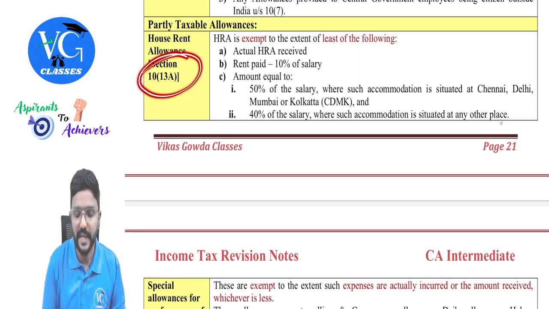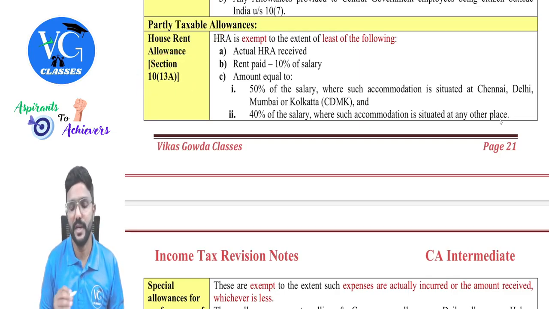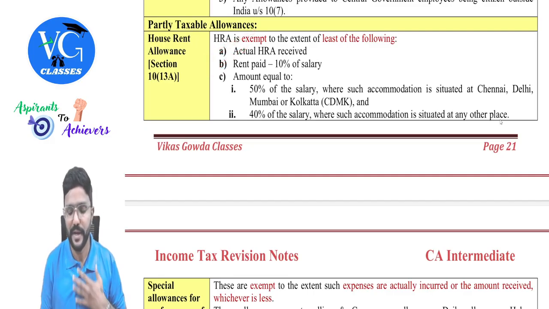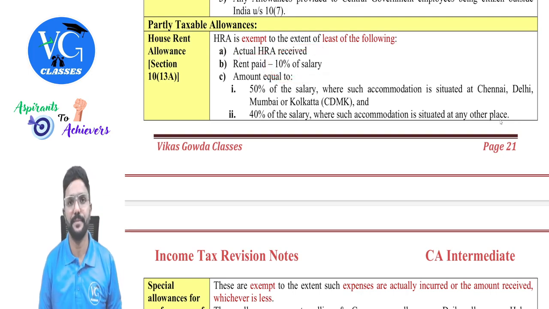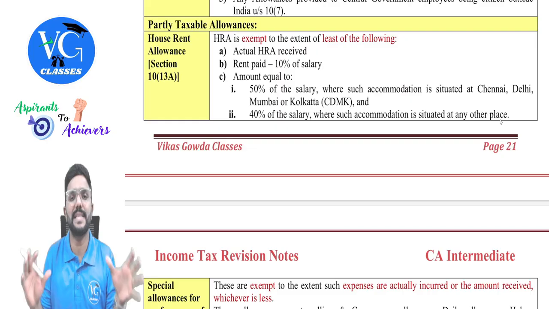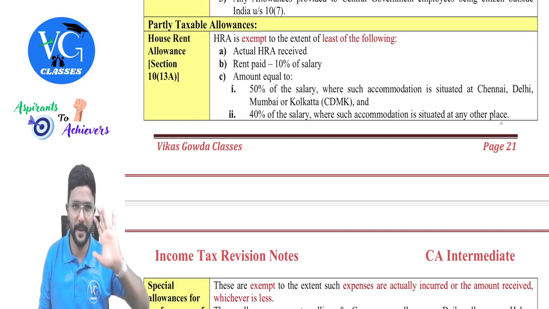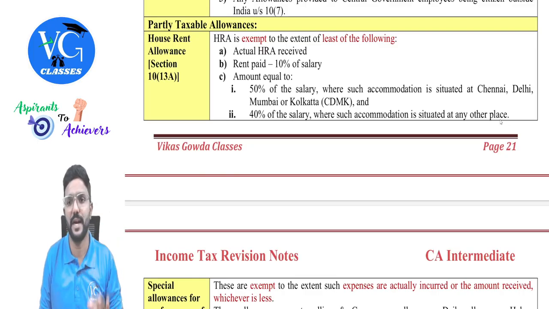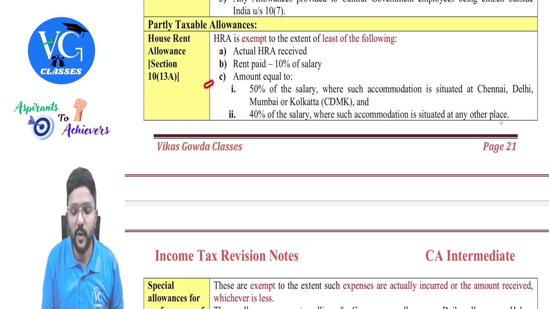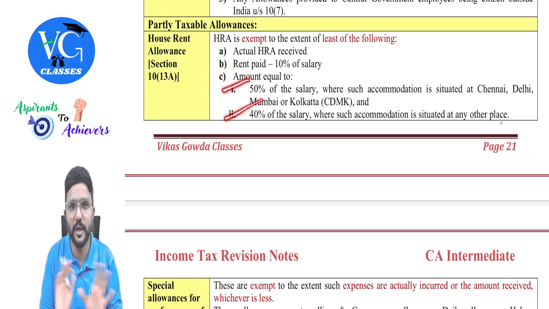Under section 10(13A), the least of the following is exempt. That is the actual HRA received. Second one, rent paid by employee minus 10% of salary. Okay. And what is salary for this purpose? I will cover it at the end of this head. You need not worry. Okay. Yes. Just try to remember this provision. Understand it. Okay. Amount equal to either of the two will come, not both.